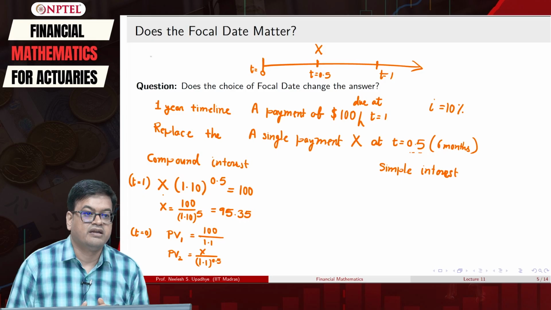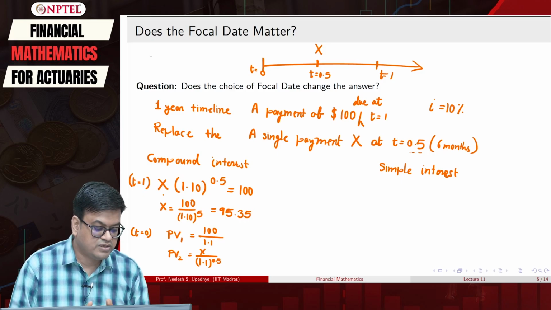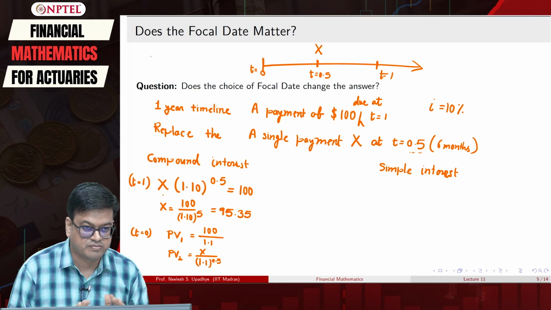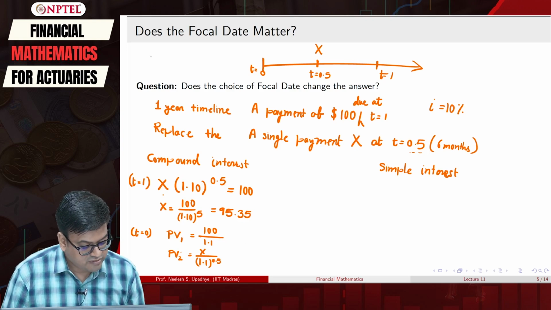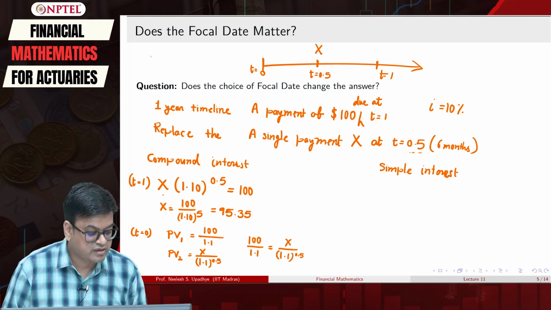And at t equal to 0, these two values must be equal, correct. So, now I will equate PV1 equal to PV2. That gives me 100 upon 1.1 is equal to x upon 1.1 raised to 0.5, correct.